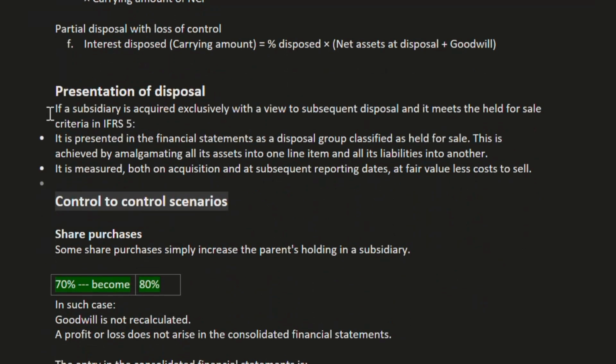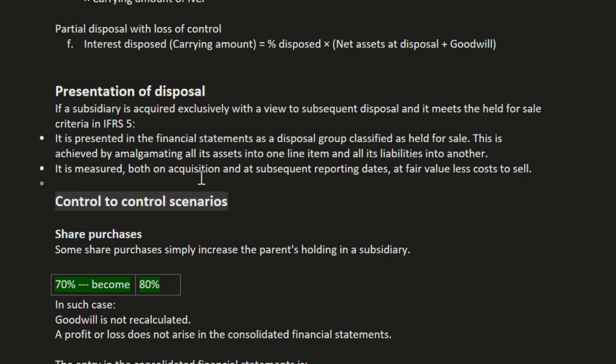Presentation of disposal. If a subsidiary is acquired exclusively with a view to subsequent disposal and it meets the held for sale criteria in IFRS 5, it is presented in the financial statements as a disposal group classified as held for sale. This is achieved by amalgamating all its assets into one line item and all its liabilities into another.